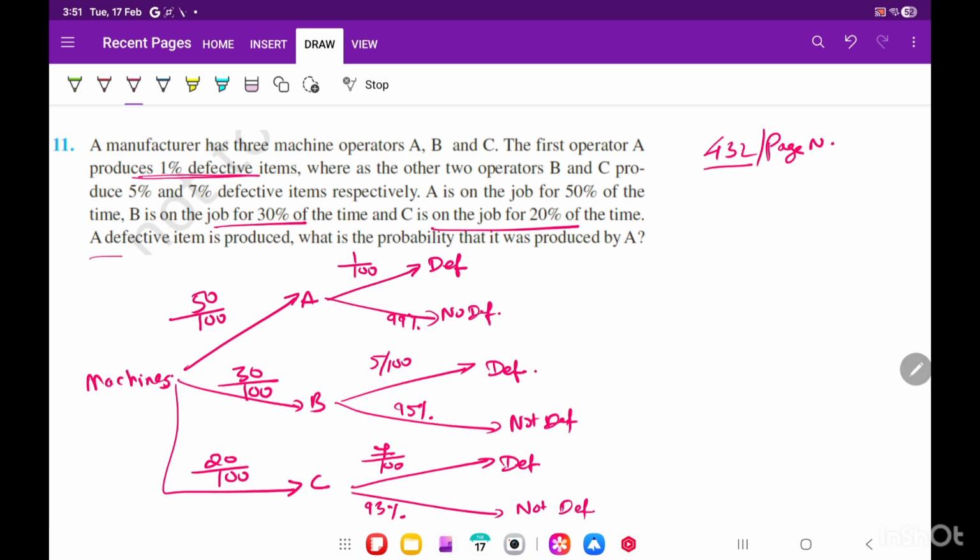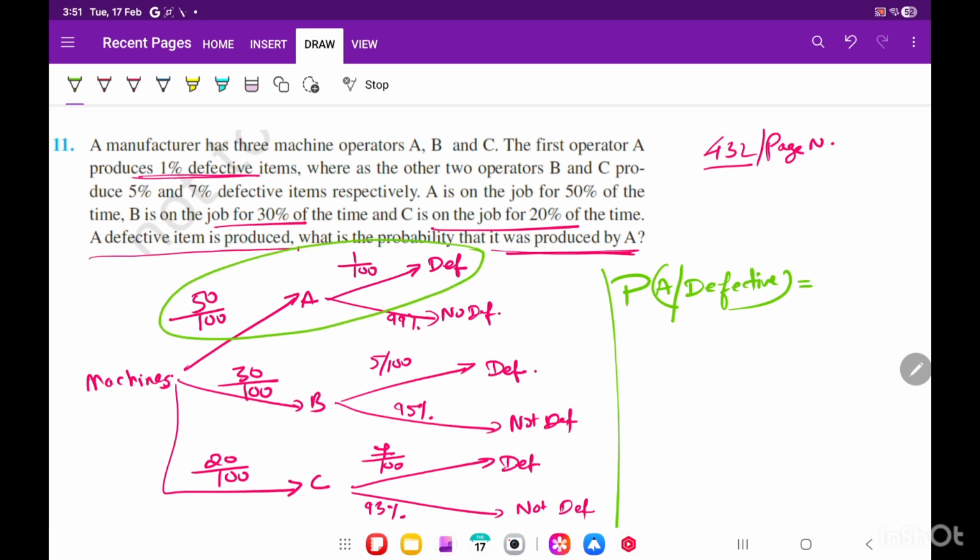Probability you have to find, it is defective, probability that it was done by A. ठीक है, तो what we have to find, probability that it was done by machine A, given that it is a defective piece. This is the condition, that it is defective. So total possibility, defective means maybe machine 1 or maybe by machine 2 or maybe by machine 3.